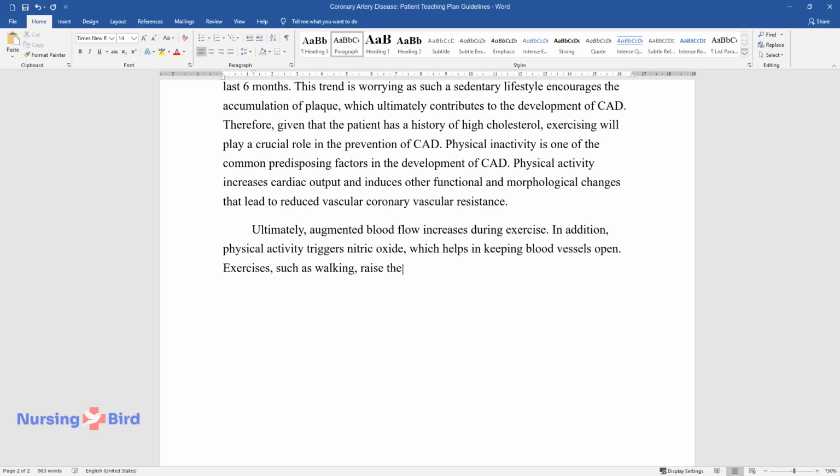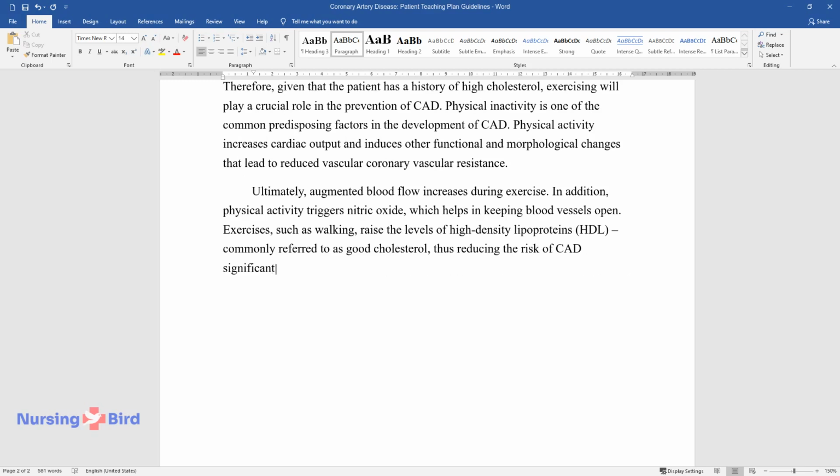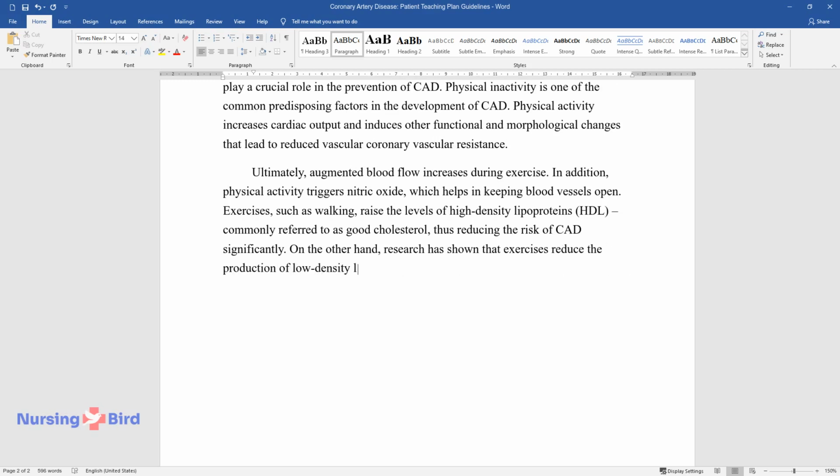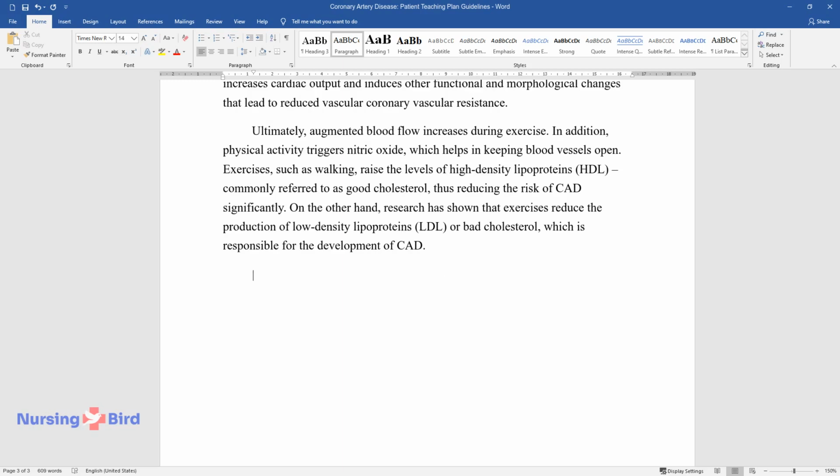Exercises, such as walking, raise the levels of high-density lipoproteins, HDL, commonly referred to as good cholesterol, thus reducing the risk of CAD significantly. On the other hand, research has shown that exercises reduce the production of low-density lipoproteins, LDL, or bad cholesterol, which is responsible for the development of CAD.